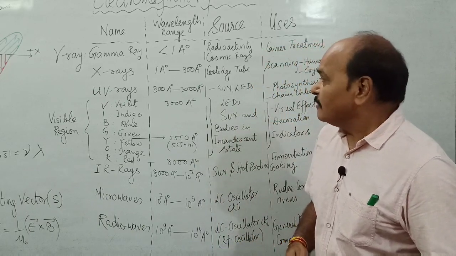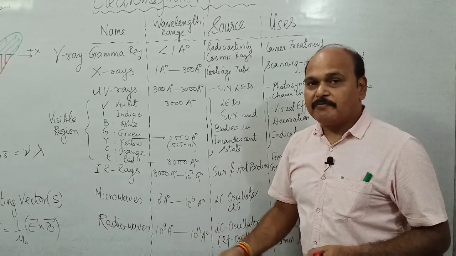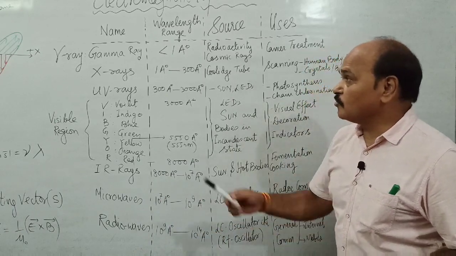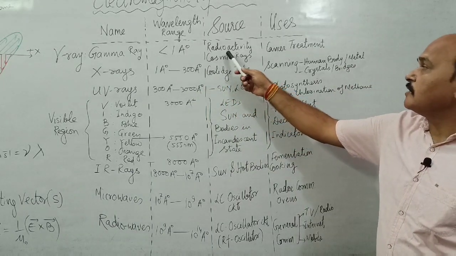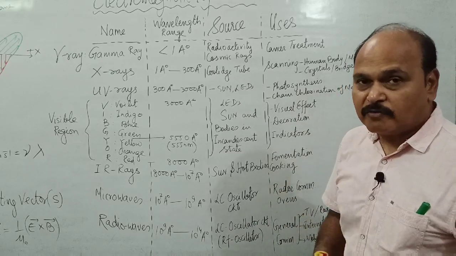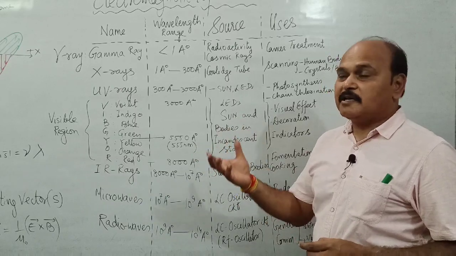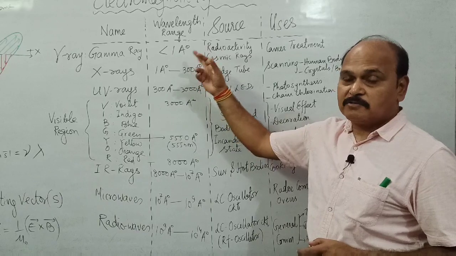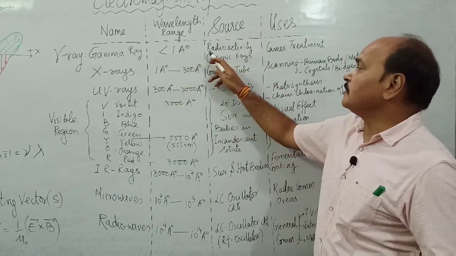We must know the source of each and every member of the electromagnetic spectrum, and of course the uses. The source of gamma rays is radioactivity, a nuclear phenomenon. You have already studied that during radioactivity, alpha rays, beta rays and gamma rays are produced. So gamma rays are electromagnetic waves which are produced during radioactivity.